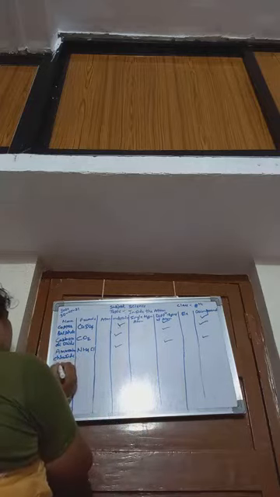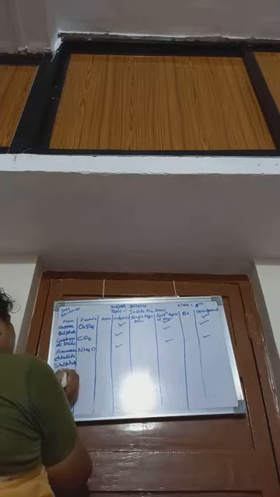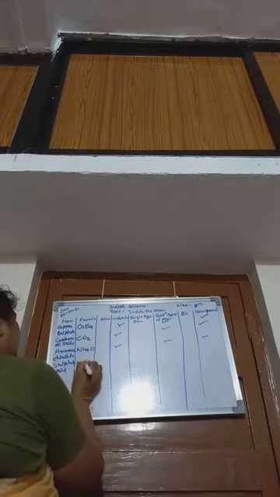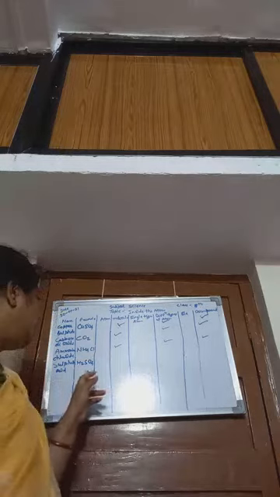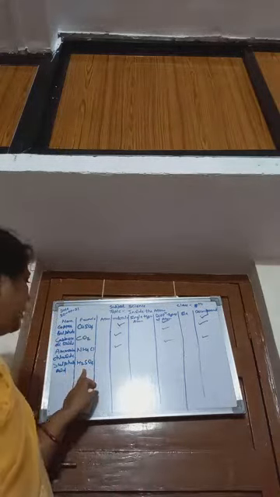Okay, then sulfuric acid. What is the formula of sulfuric acid? H2SO4. Then we have to check whether it is atom or molecule. It is molecule because it consists of more than one atom.